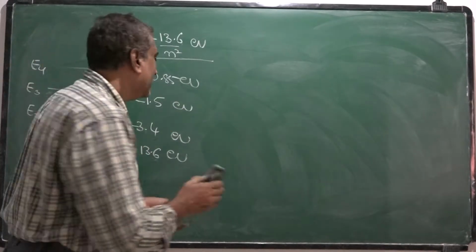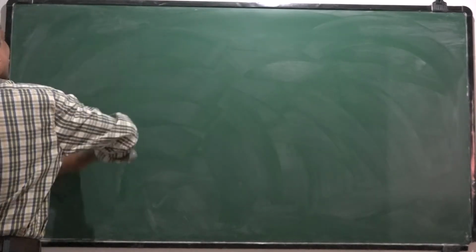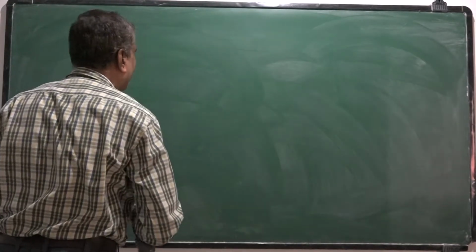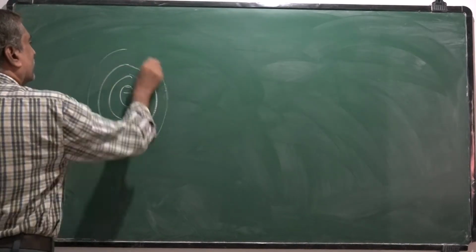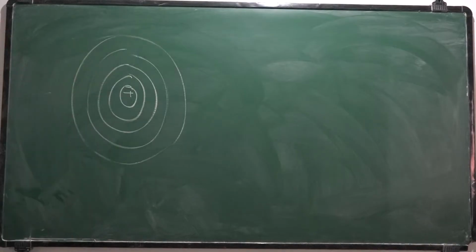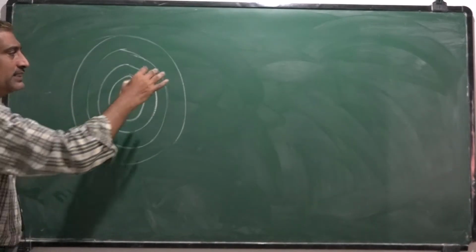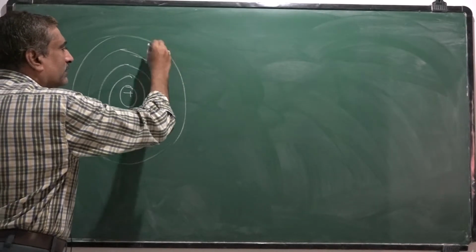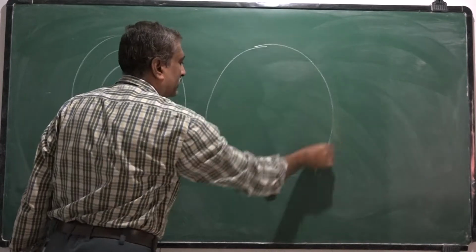So what happens is, suppose you consider this is the nucleus, first, second, third, fourth orbit, like this. Assume that this is the outermost orbit. Now the electrons in these atoms are very close to another atom like this.